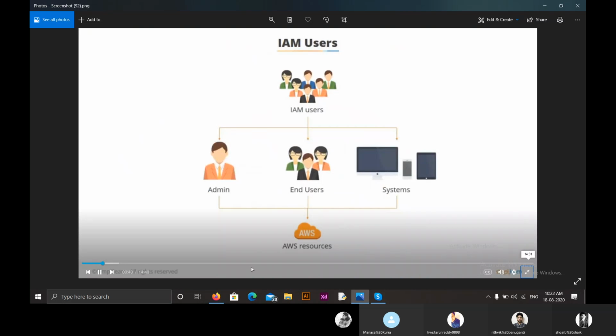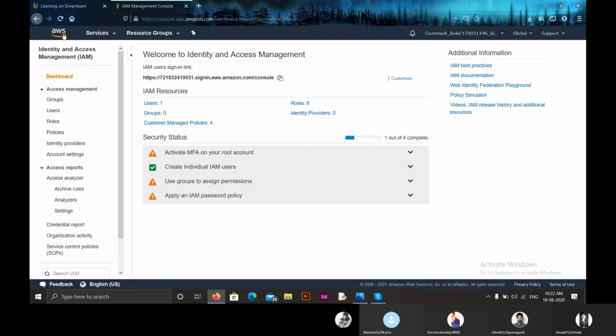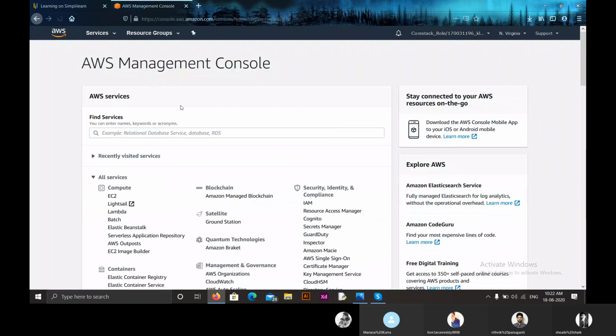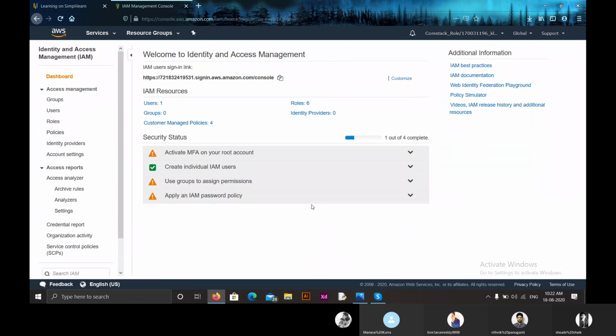Now, let us discuss how to create these IAM users, groups, and roles. To create them, you have to log in to your AWS Management Console and go to the service category Security, Identity and Compliance, and there get into IAM, the Identity and Access Management dashboard. So here, as you can see, this is the dashboard of Identity and Access Management, IAM.